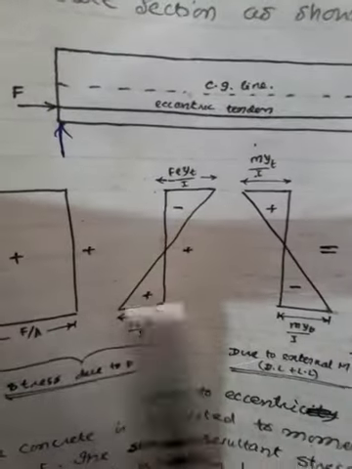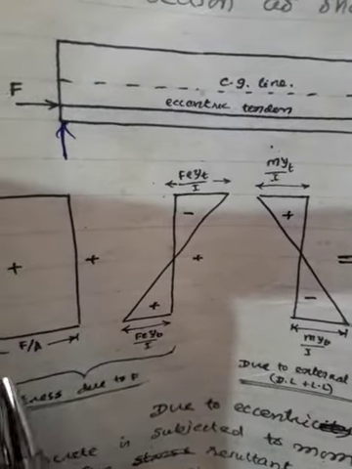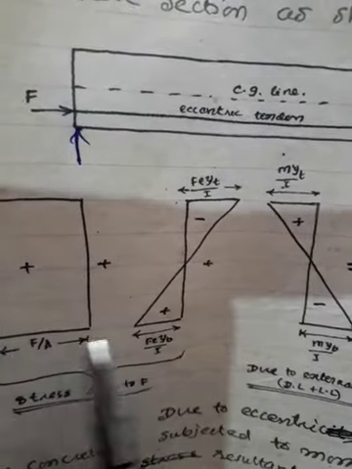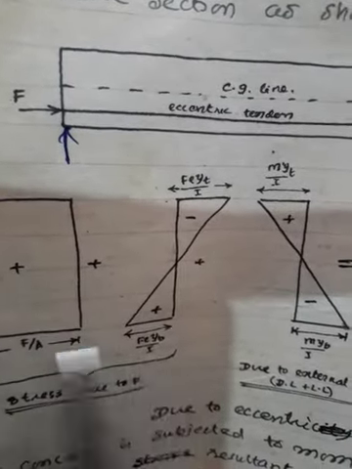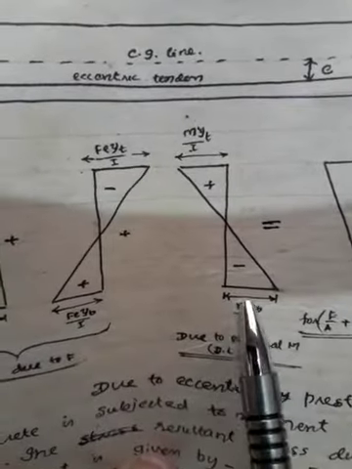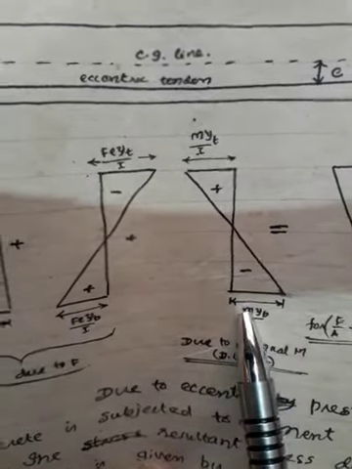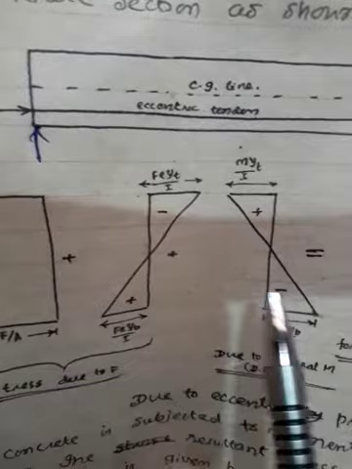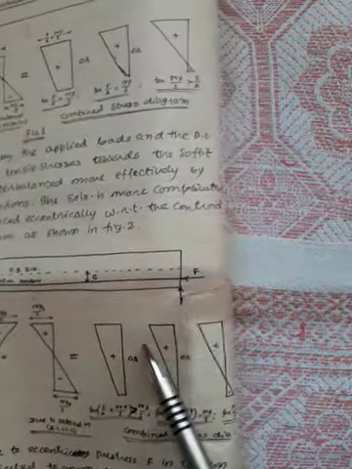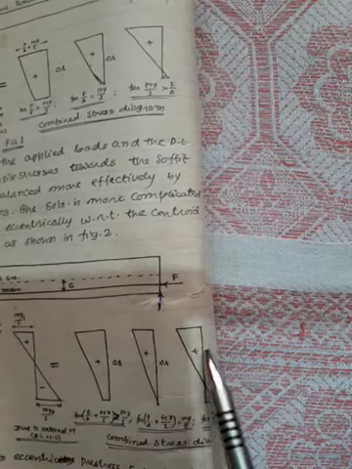So now I've got three stress distributions here. These two are because of the application of the pre-stress. This stress distribution is due to the application of the dead load and live load. Now when I add them algebraically, I will get the resultant either like this or like this or like this.